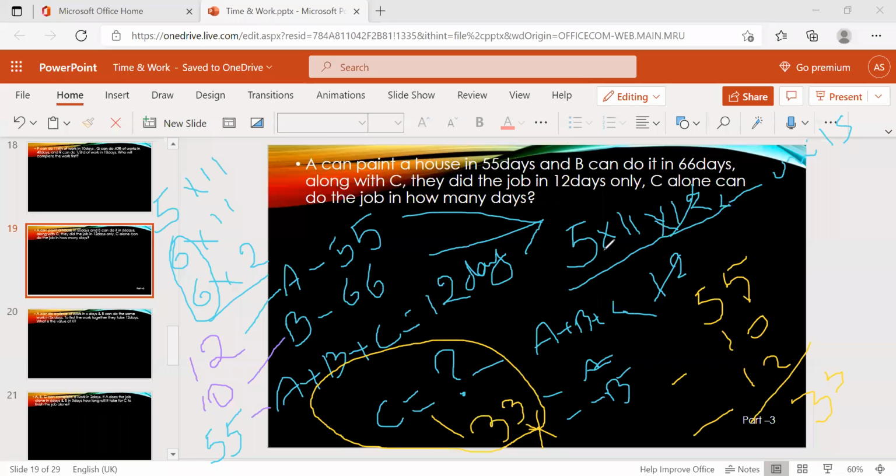So what's the total work here? Okay, I'm going to clear this first of all. What's the total work? 5 into 11 into 12 is the total work. In this, C can eat 33 apples per day. So cancel: 11 ones, 11 threes, 3 ones, 3 fours. So 4 into 5 is 20. So C alone can finish the total painting of the house in 20 days only. Is it clear?